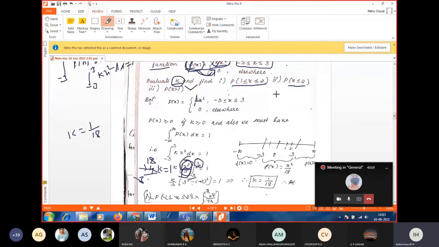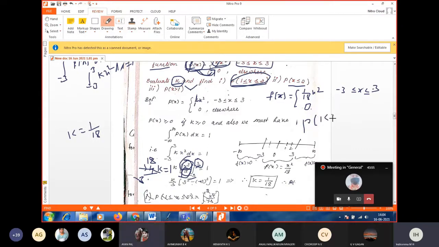So we got p of x, or you can take it as f of x, no problem. F of x is 1 by 18 into x square only in the interval minus 3 to plus 3. Otherwise our f of x takes the value 0. Right. Next, come to the first question: probability of x lies between 1 and 2. So how to find it?